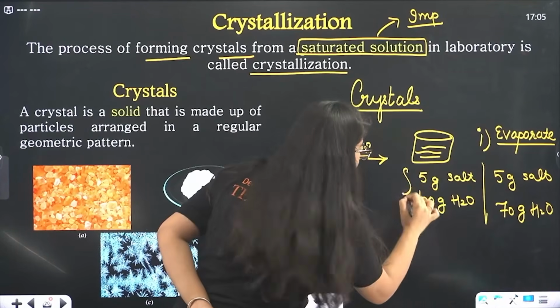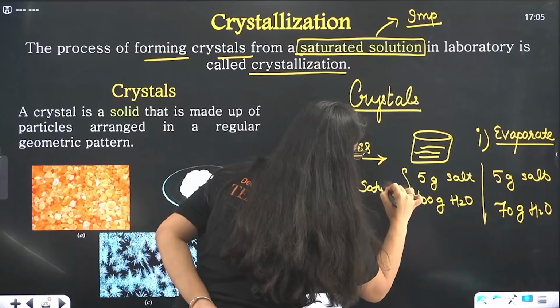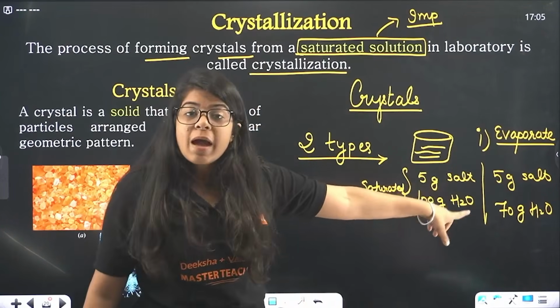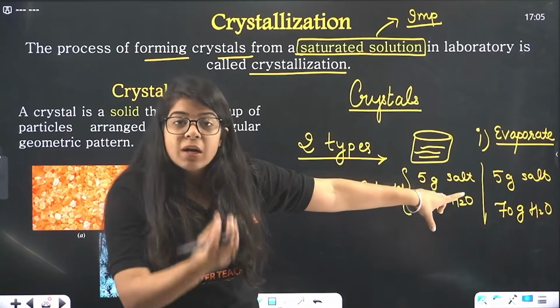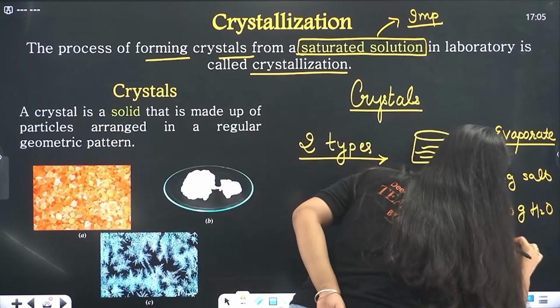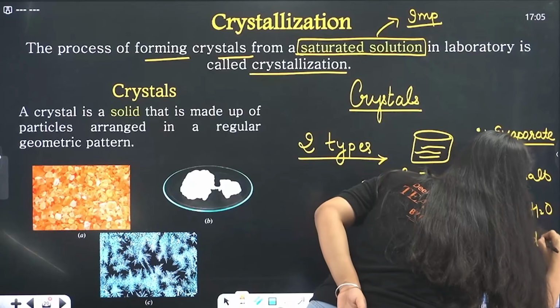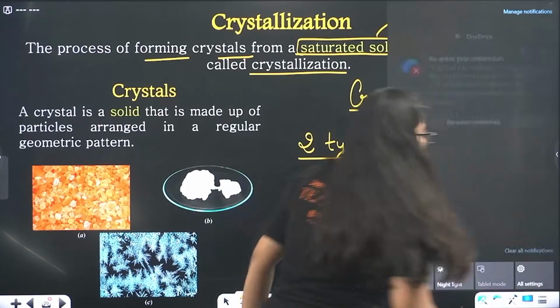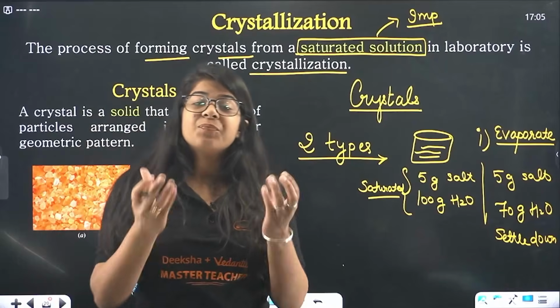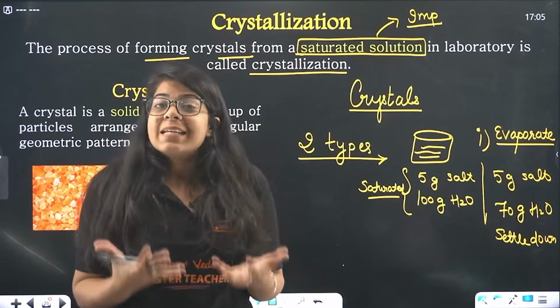This was already a saturated solution. If I take water out of it, the salt will start to settle down. And that settled down salt, if you filter it, we'll study what the process is, that salt will form crystals.